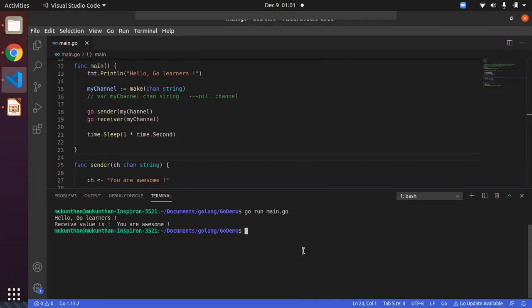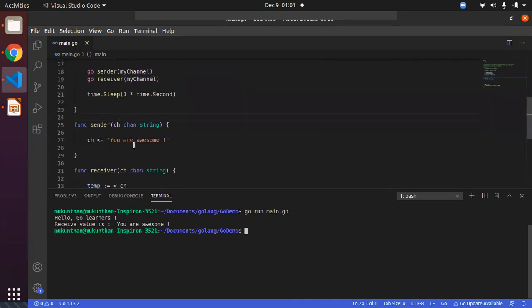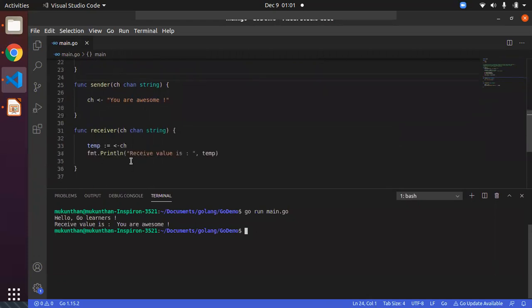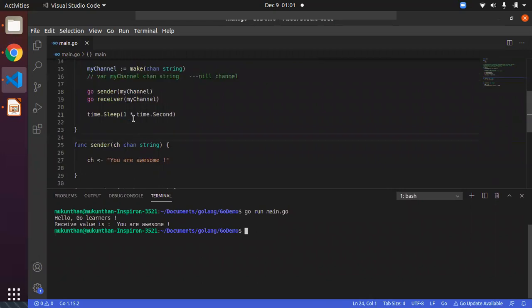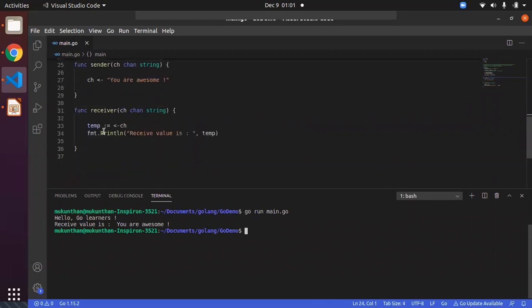Here you can see the received value: Oh, you are awesome. That means the sender function has been called and the data has been sent to the channel, and after that you are receiving the value because the receiver function has been called here, and the data has been extracted to the variable called temp and printed here.